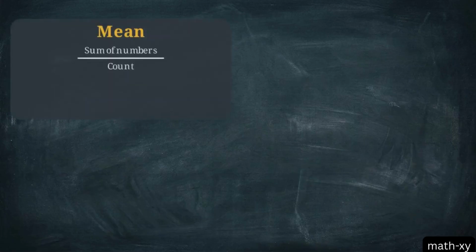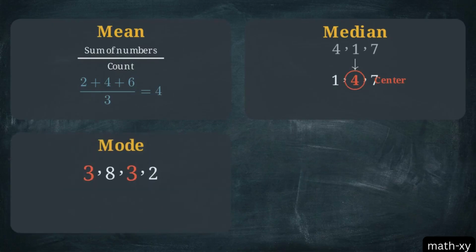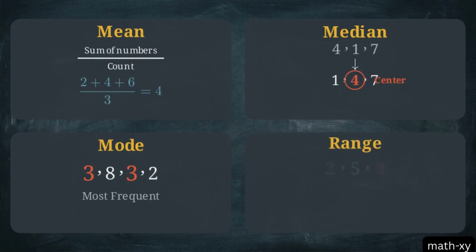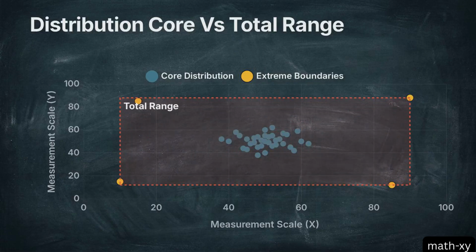The mean is the sum of numbers divided by the count. The median is the strict middle point after sorting. The mode requires no math, just find the most frequent number. And the range measures total spread by subtracting minimum from maximum. Mastering these 4 metrics allows you to define where a dataset clusters, which values are most common, and exactly how much ground the numbers cover.